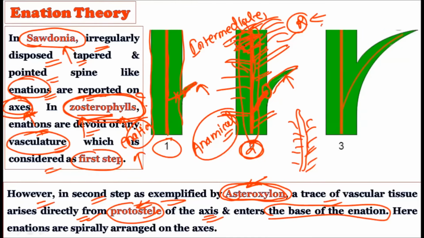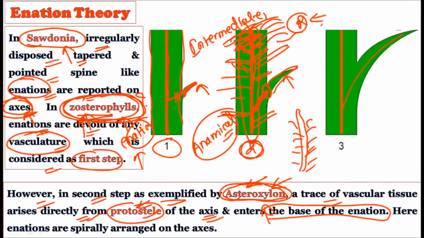Not randomly. And that is why this definite arrangement in the particular axis, which is found in Asteroxylon, is very important from the evolutionary point of view, because now the central axis is giving the vascular connection to the enations, or say, to the microphyllous leaves. So what happened in the first step and what happened in the second step, you should remember very carefully with the example, like Gosslingia and Asteroxylon.